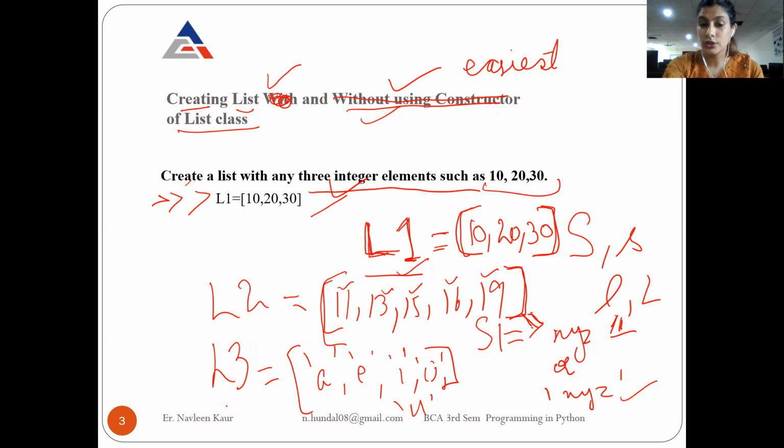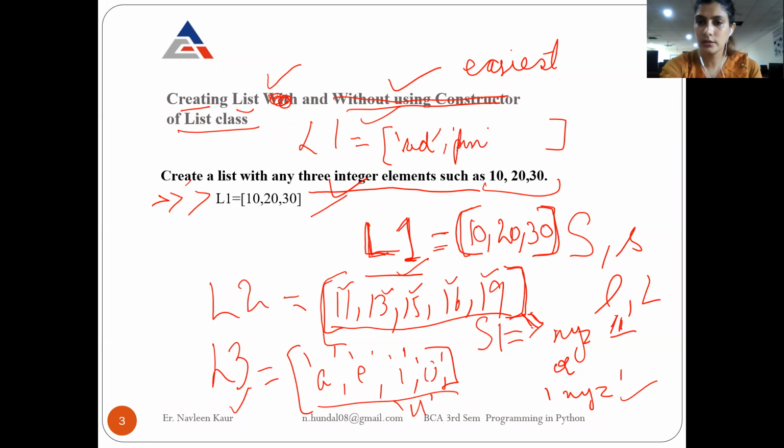Okay, so a list can contain integers, a list can contain strings. If I tell you, okay, create a list of your favorite colors, any 3 favorite colors of yours, you create the list L1 with any 3 favorite colors. The first one will be red, and you know that red is a string, so it will be in single quotes. Then it may be pink, then it may be yellow. So this is how you create a list of 3 favorite colors.